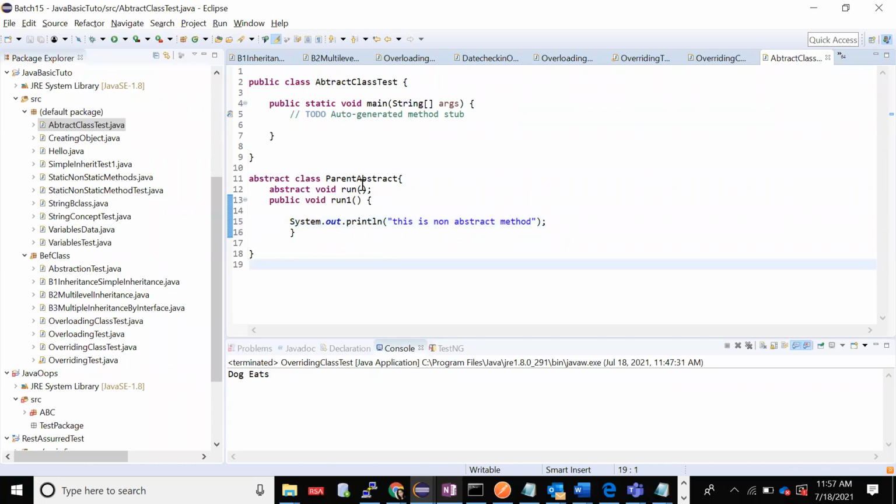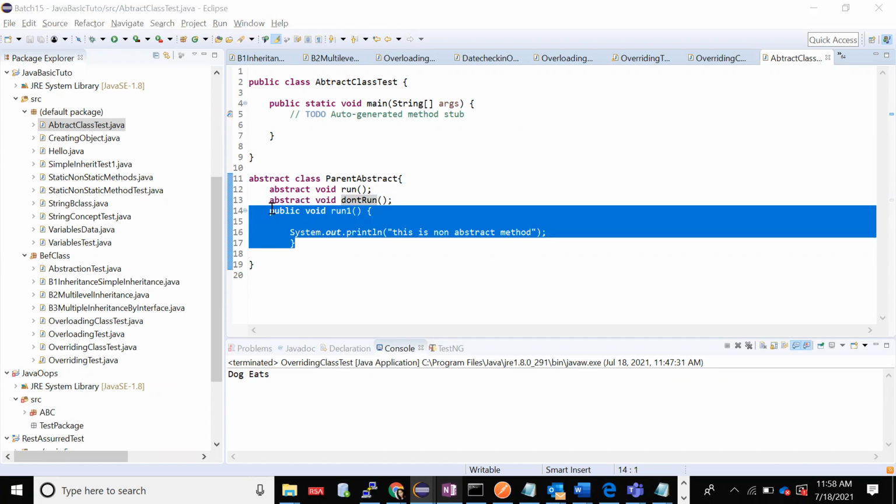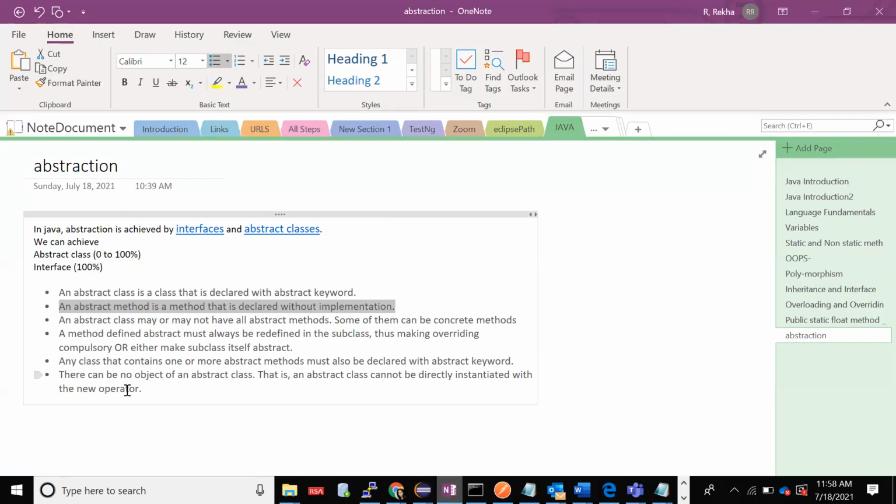Now it can have many abstract methods. It can have abstract don't run method also. It can have many abstract methods or many non-abstract methods. An abstract class can have abstract methods and normal methods. Those are concrete methods. This is the definition, right? Now we saw this also.